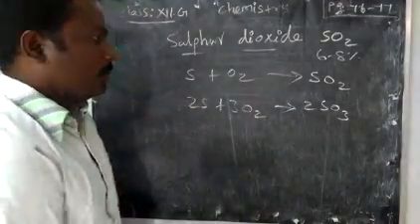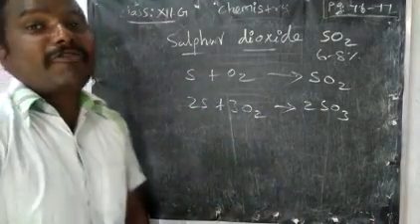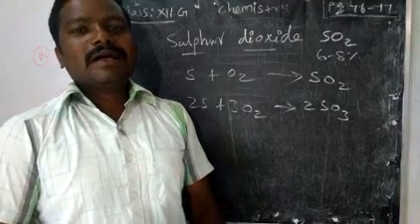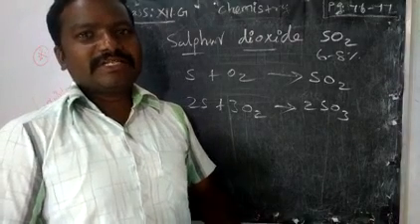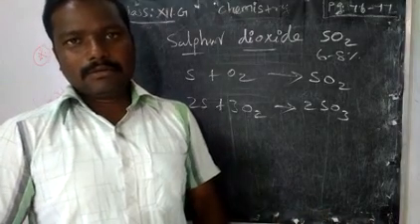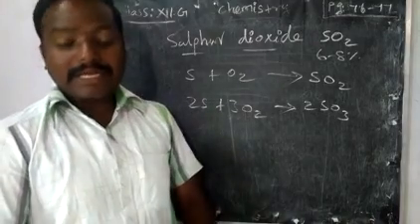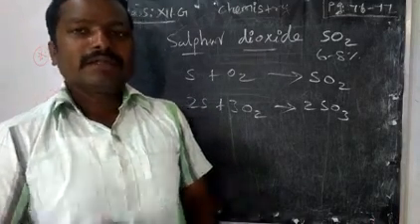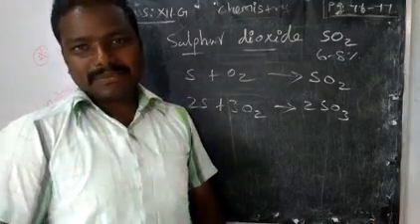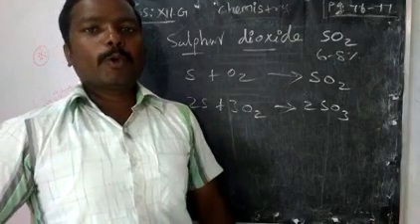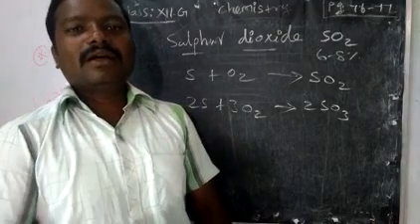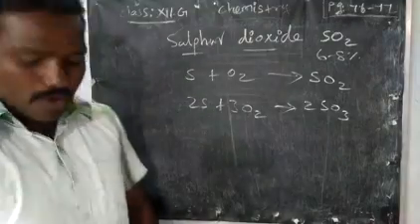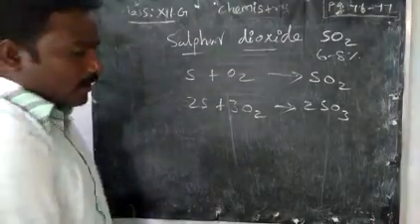Now we can prepare it from sulfides. Sulfide as an ore, we know galena is lead sulfide. Zinc sulfide is called zinc blende, and there is pyrite ore, iron ore, FeS2. We can take sulfides in reaction with oxygen.